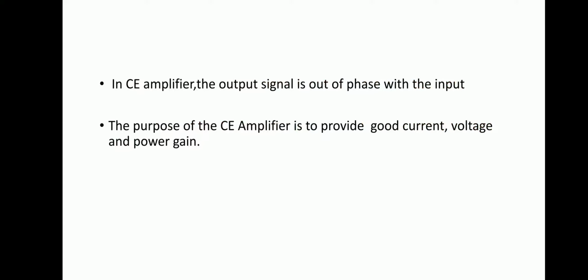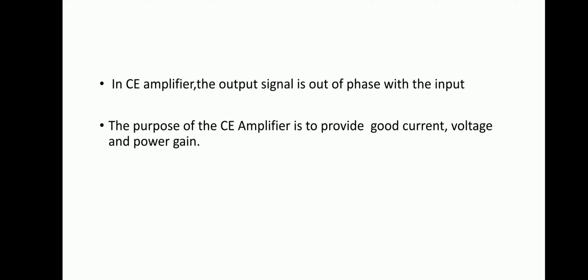In the CE amplifier, the output signal is out of phase with the input signal, that is, it is 180 degrees out of phase. The main advantage of the CE amplifier is it provides good current gain, good voltage gain, as well as good power gain.